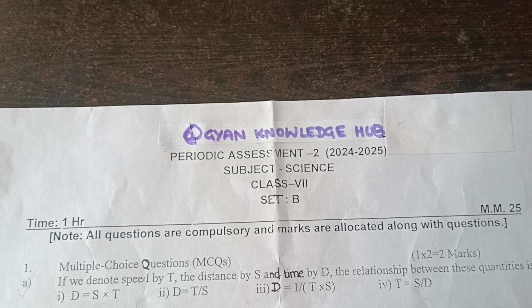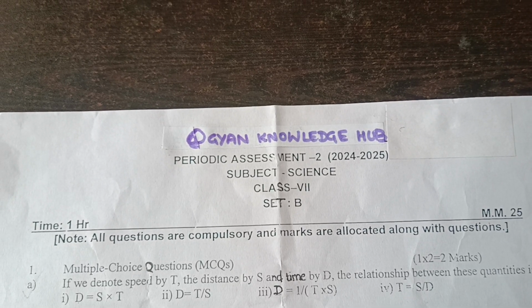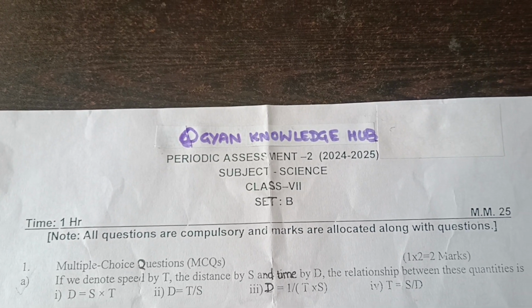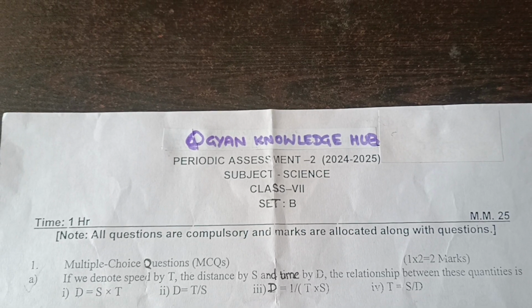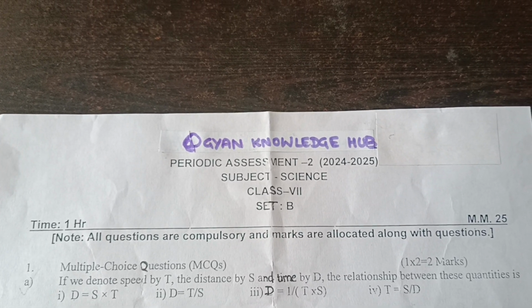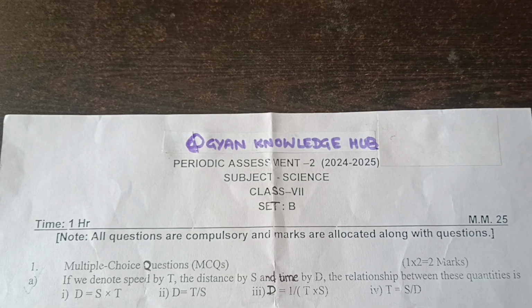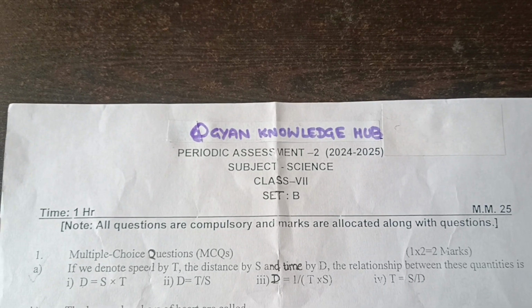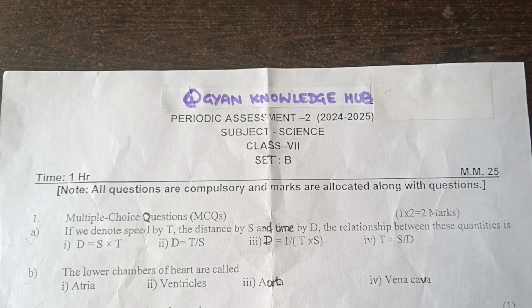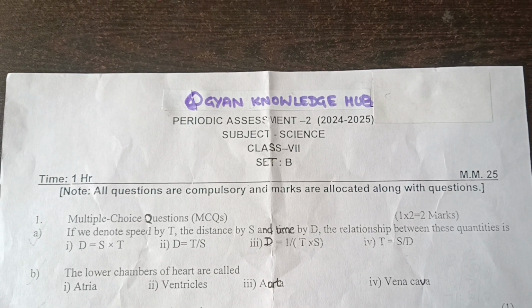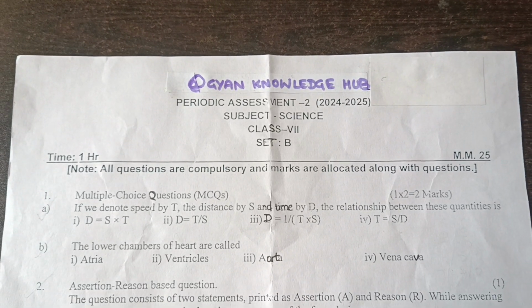If we denote speed by t, the distance by s and time by d, the relationship between these quantities is: d is equal to s into t, d is equal to t by s, d is equal to 1 by t into s, or t is equal to s by d. So you have to choose the correct option. The lower chambers of the heart are called: atria, ventricles, vena cava or aorta.